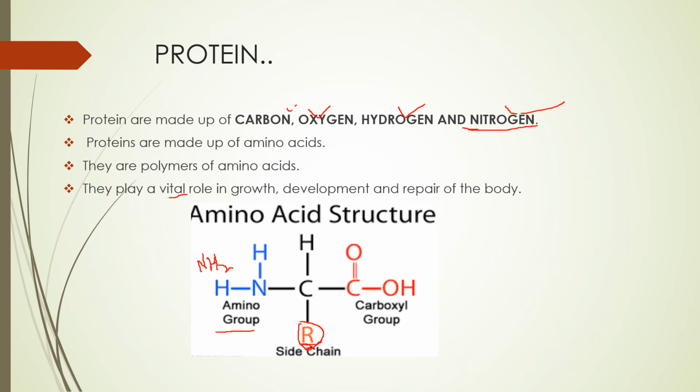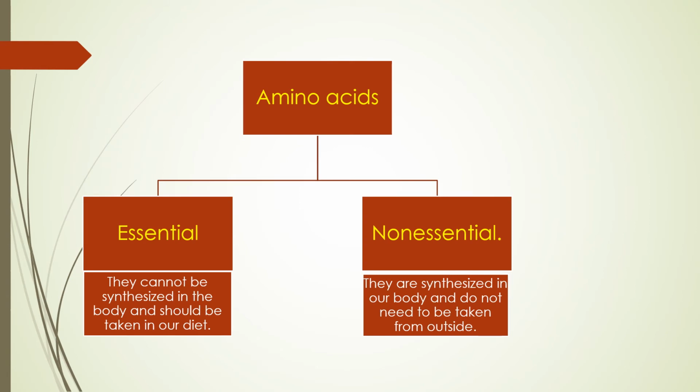Okay, now we'll see amino acids. They are of two types, that is essential and non-essential. What do you mean by essential? The word essential means something which is required by our body, or something which is important for our body. Essential means they cannot be synthesized in our body, and it is essential for us to take them in our diet.